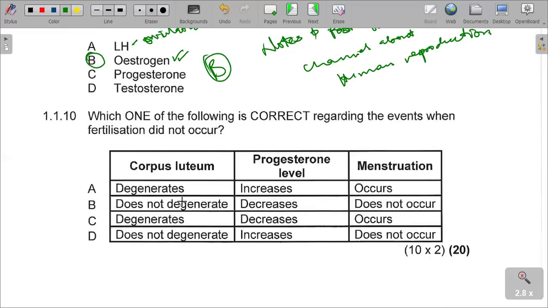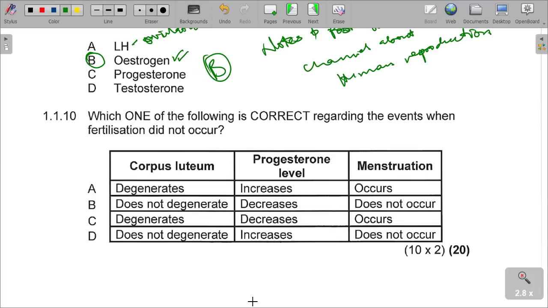male reproduction. Which of the following is correct regarding the events when fertilization did not occur? This also needs to be understood in terms of the female reproduction, the hormonal control, as well as the basic structures or the basic processes that occur there. Number 10. Which of the following is correct regarding the events when fertilization did not occur?